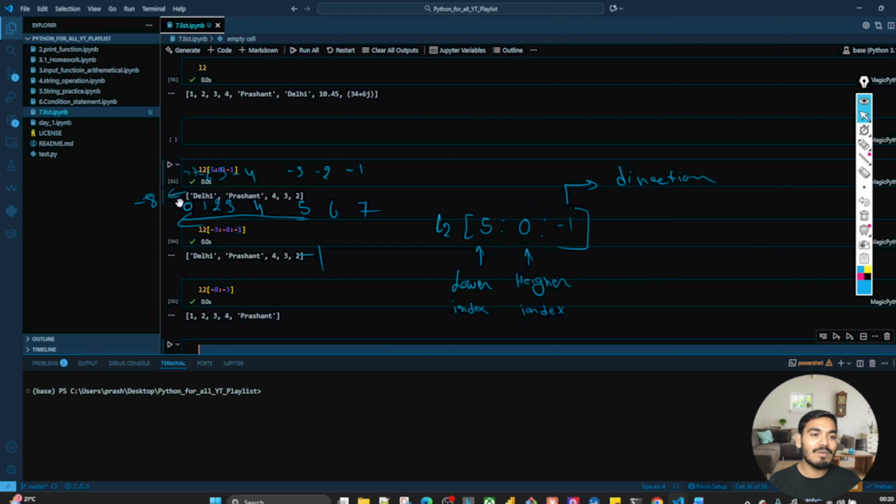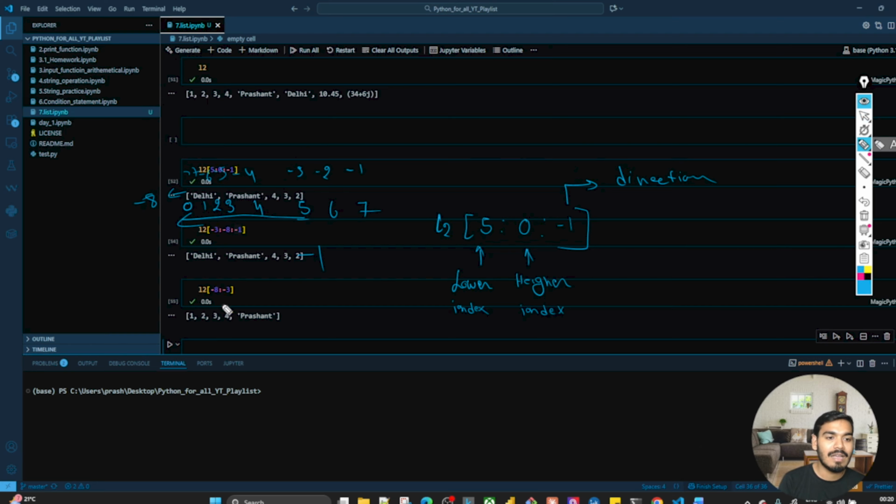So I'm coming from the left to right. I'm giving over here -8 to -3, so I'm coming from this direction, and this direction is always +1, and this direction is always -1.